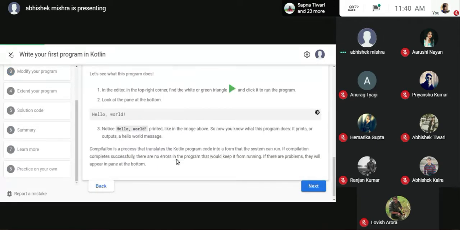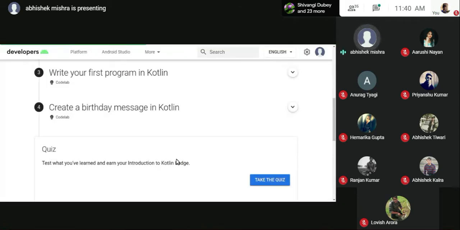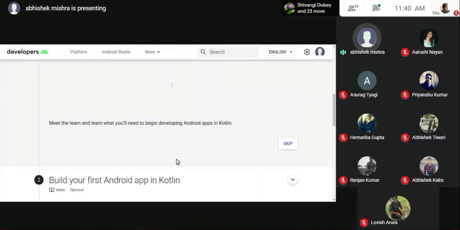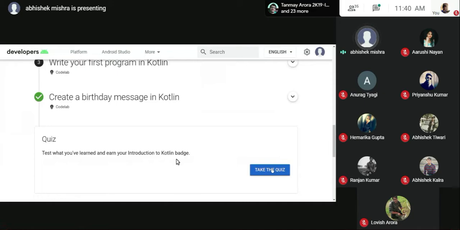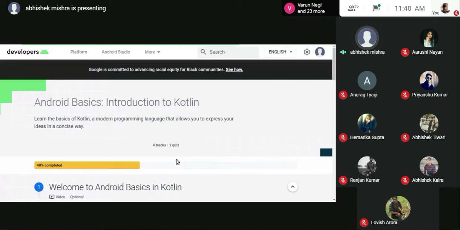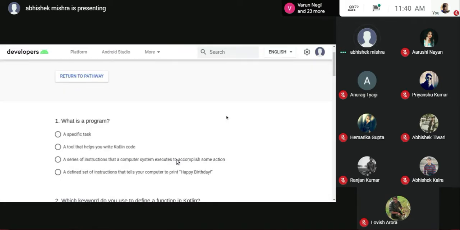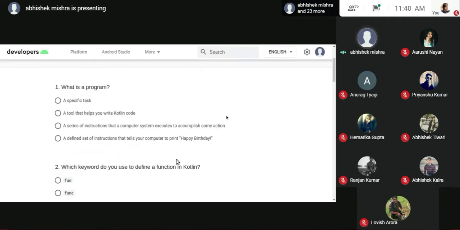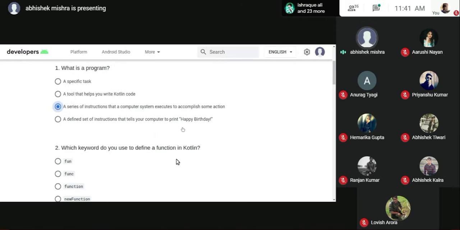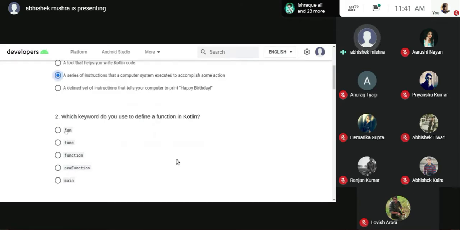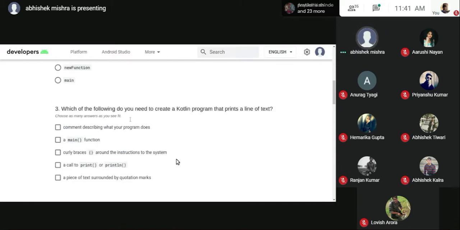Coming back, I'll close this. I'll show you what the quiz looks like. I won't be marking any answers right now because it would be a shortcut for you. After you have done that, you just have to come to the bottom part where you take the quiz. If you already know the basics, you don't need to read all of the above. You just need to head over to the quiz and choose the right answers. Okay, chalo, I'll show you that. I'll do the first one for you. Since I know this, I'm skipping this part. It will be much more relevant when you have studied the basics and you are just doing it for the second time.